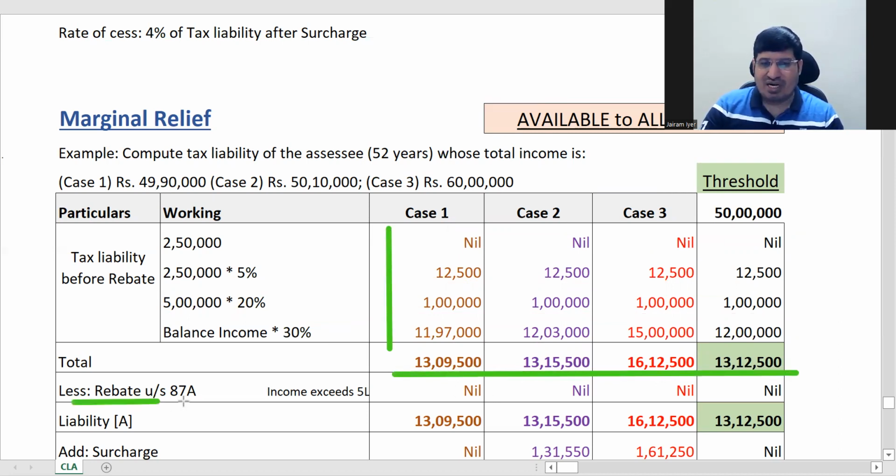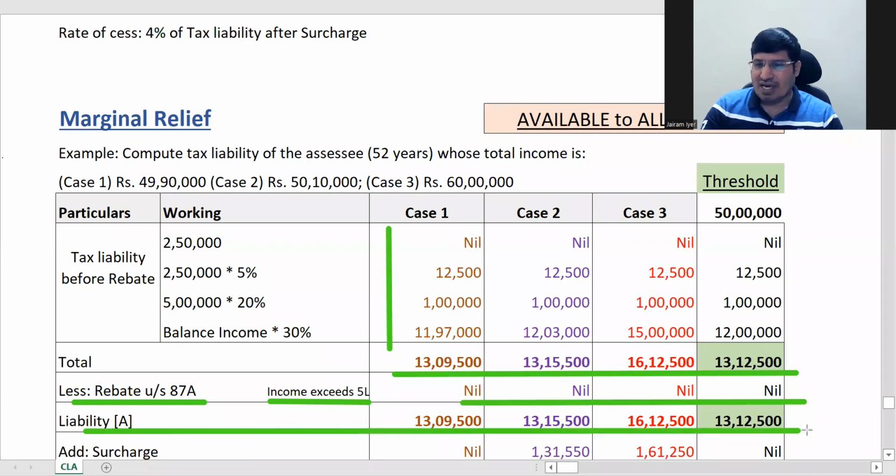Now, does rebate under 87A apply? No, because all incomes are way above 5 lakhs. So rebate doesn't apply. So this is all nil, and then this liability will be the same as the above line.